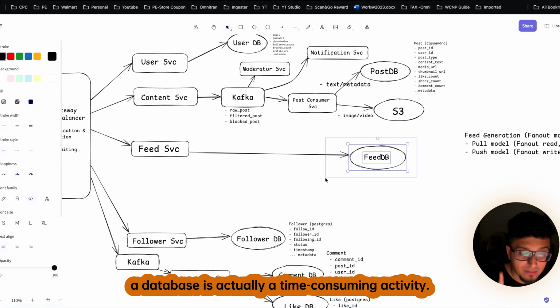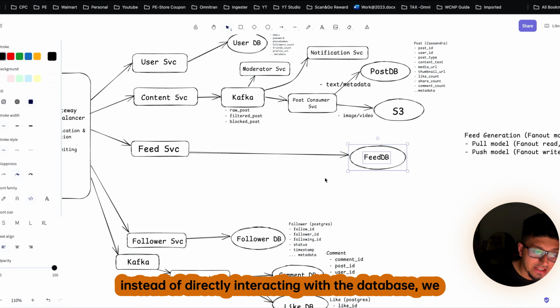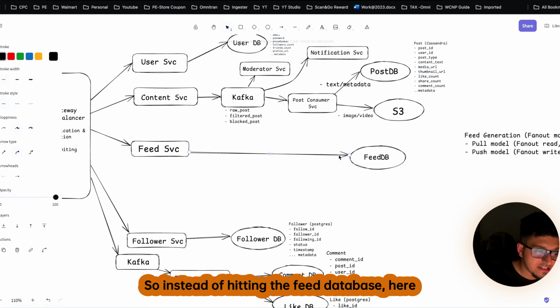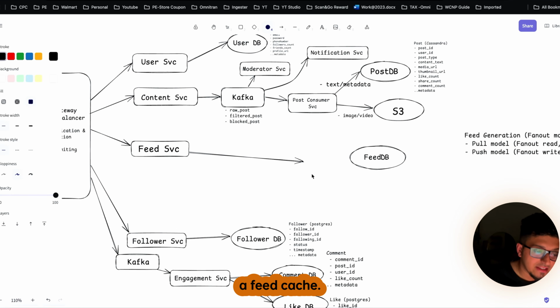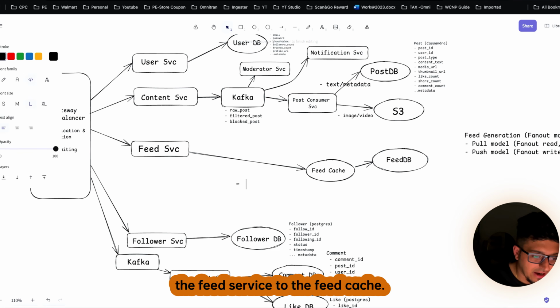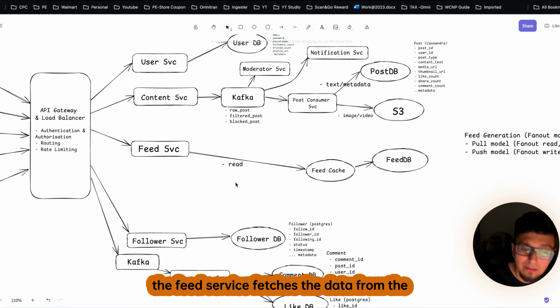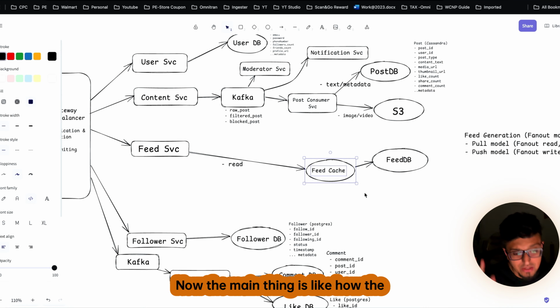But there is one problem, that accessing a database is a time consuming activity, and to reduce that, instead of directly interacting with the database, we need a cache before that. So instead of hitting the feed database, we need another service that is nothing but a feed cache. I hope this is clear. So all the read activities go from the feed service to the feed cache. Once the user comes to our application, the feed service fetches the data from the feed cache and just shows it to the user.